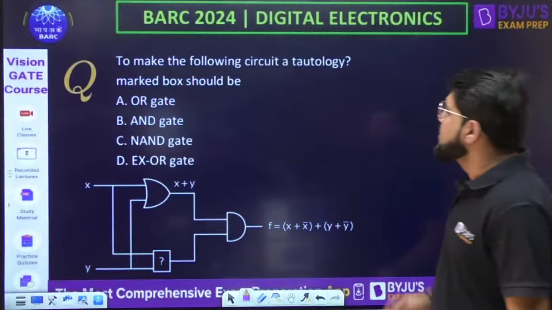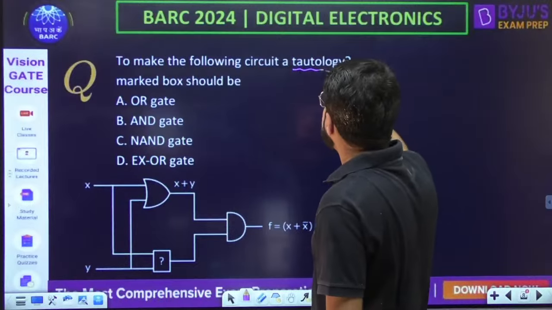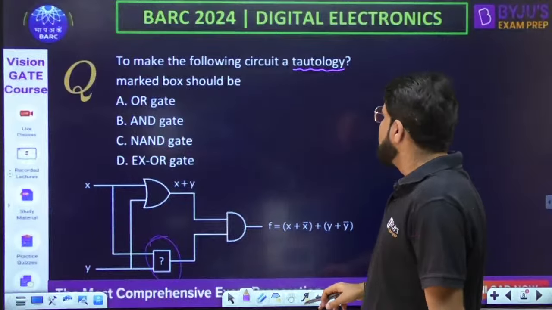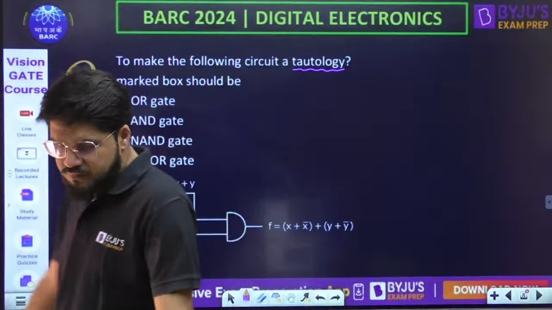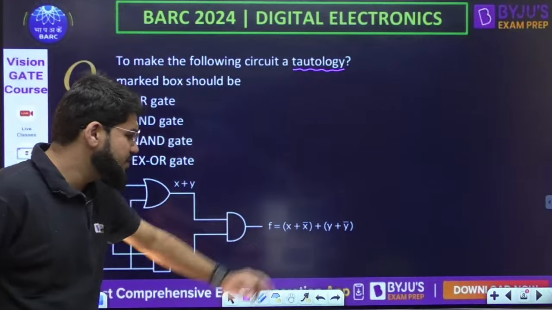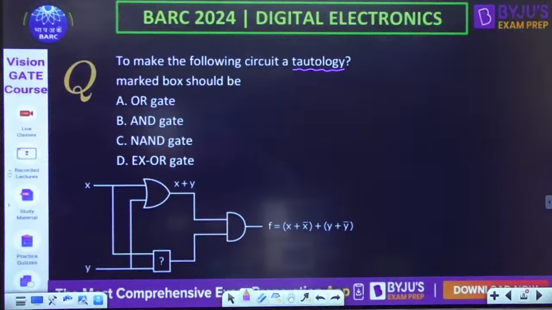To make the following circuit a tautology, the marked box should be what? What gate can come up here to make the circuit a tautology? Even a sufficient hint is given to you. Actually no, there seems to be a typo here.